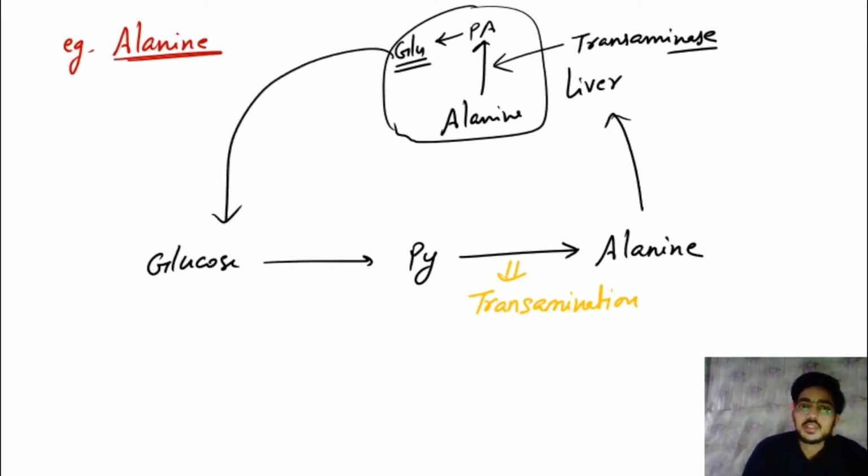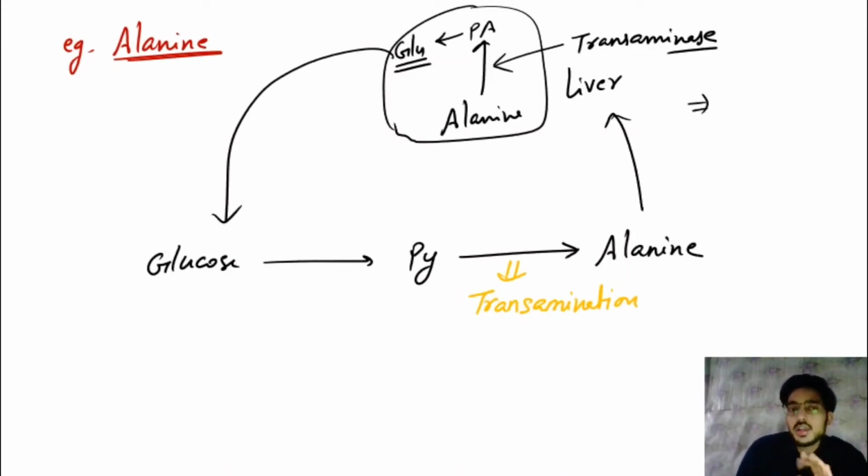This glucose again undergoes the glycolysis pathway and makes pyruvate, from which alanine forms again and goes to the liver, where transamination and then reverse glycolysis occur. We call this cycle the glucose-alanine cycle.